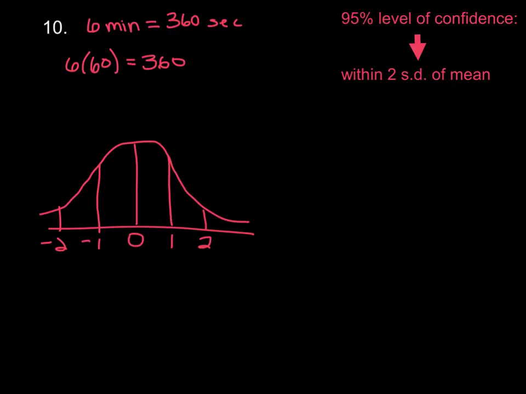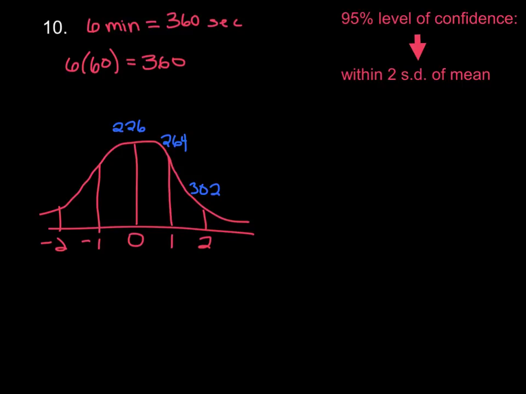All right, so they told us the mean wait time was 226 seconds, so I'll put that on the mean. And since the standard deviation was 38 seconds, if we add 38 seconds to 226, that gives us 1 standard deviation above the mean at 264 seconds. Now, if we add another standard deviation of 38 seconds, that brings us to 302 seconds.